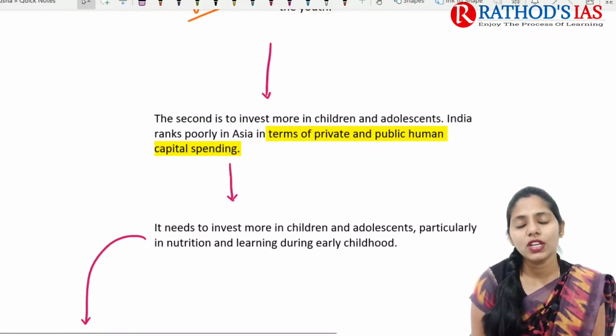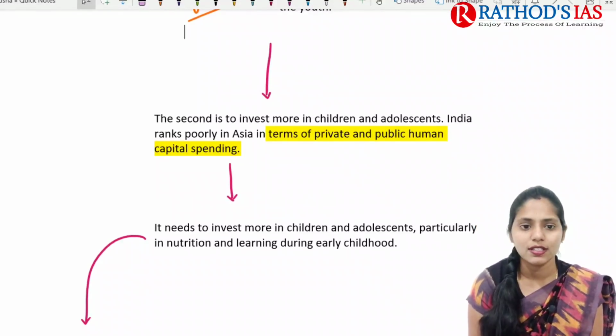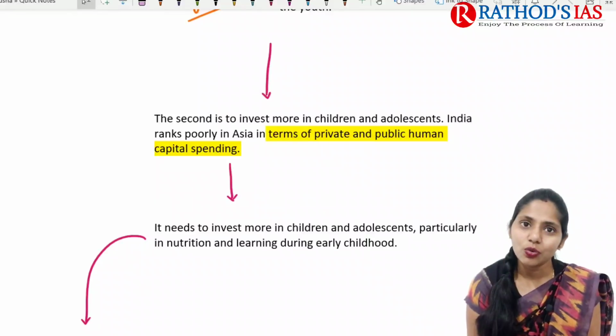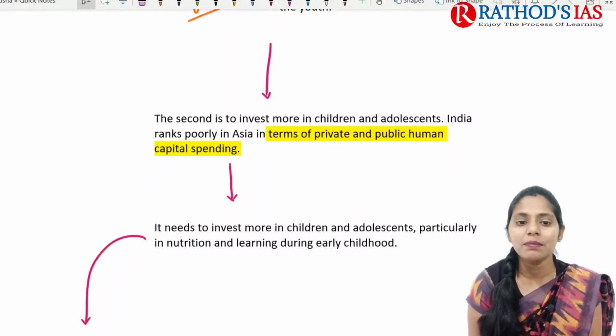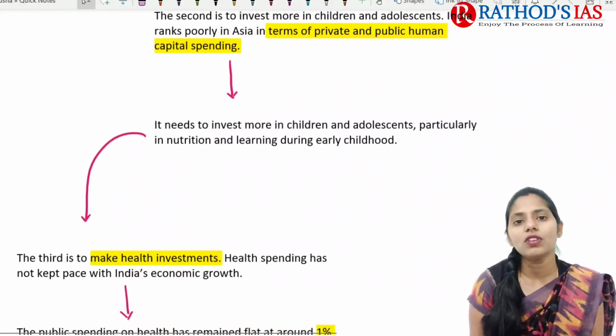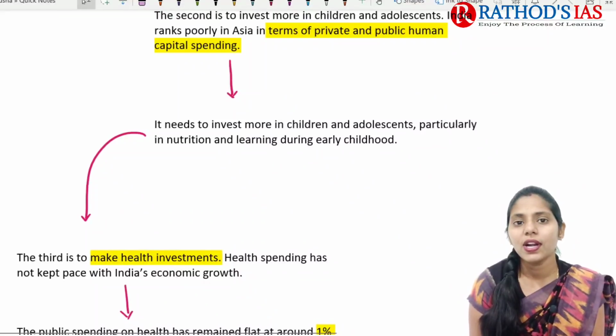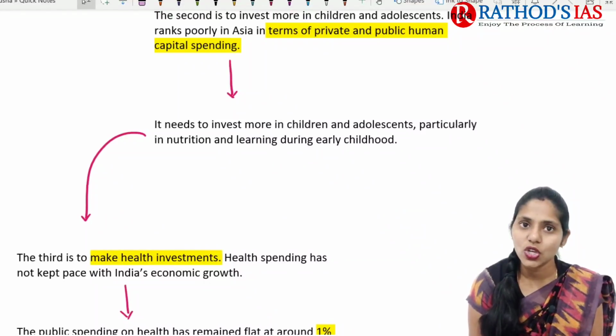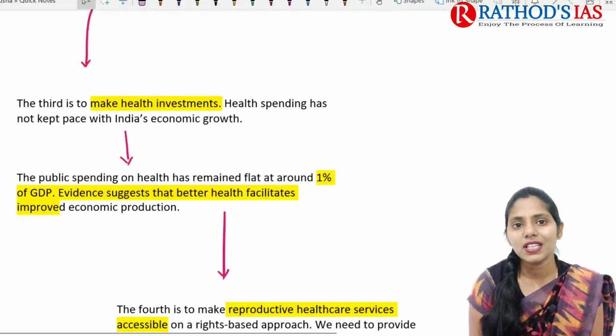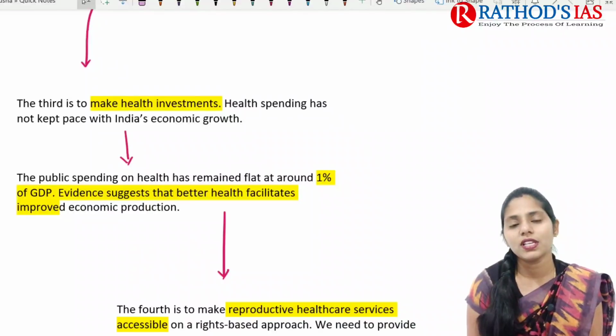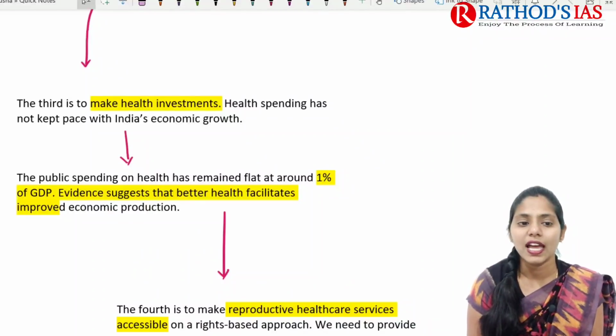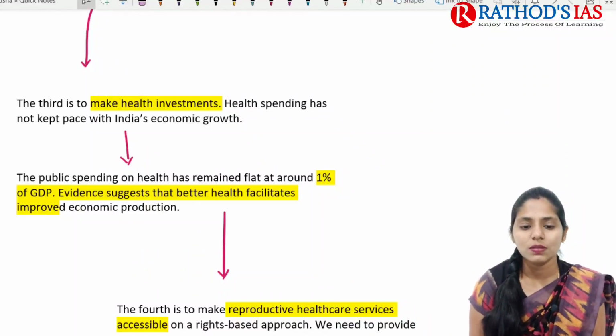And the second one is we need to invest more in children as well as adolescents, because India is also ranking very poorly in Asia in terms of private and public health spending. We need to invest more in children and adolescents, particularly in nutrition and learning during early childhood, etc. And the next one is we need to make some health investments. Health spending has not kept pace with India's economic growth. As of now, public spending on health is very low, about 1% of GDP. So we need to increase the spending.